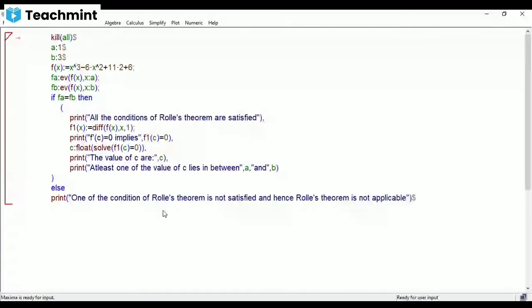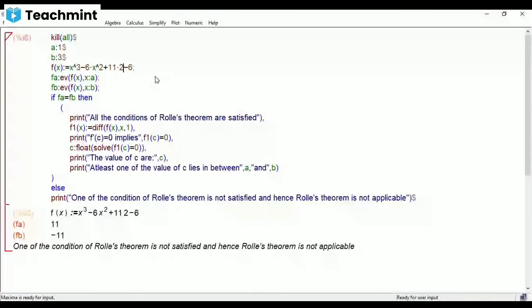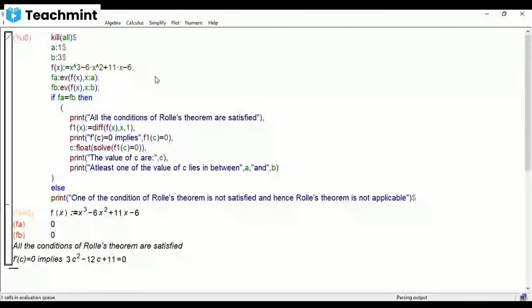Close the loop. So this gives you the verification of Rolle's theorem.